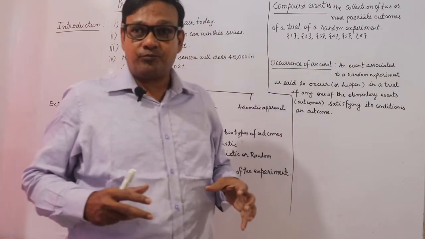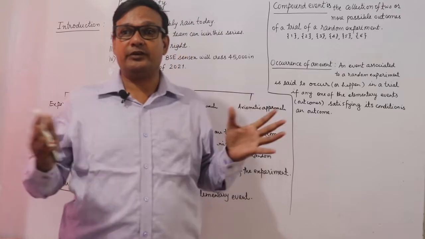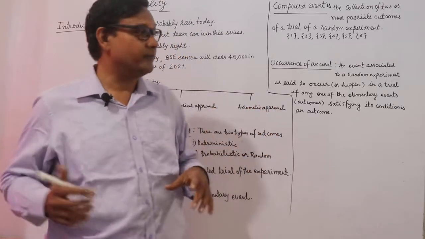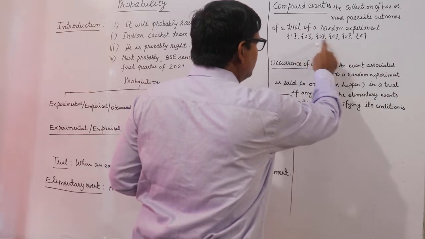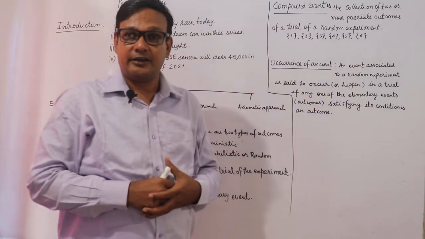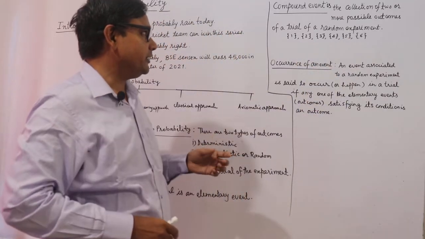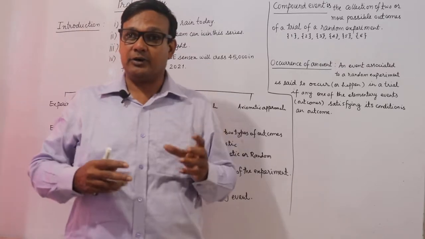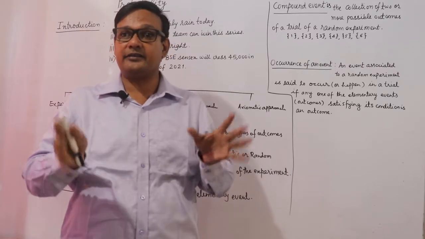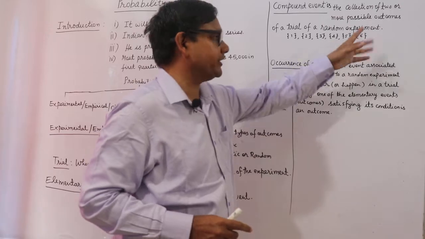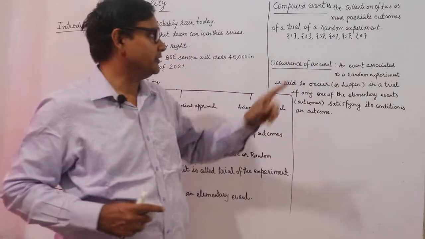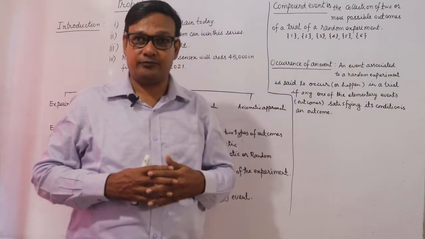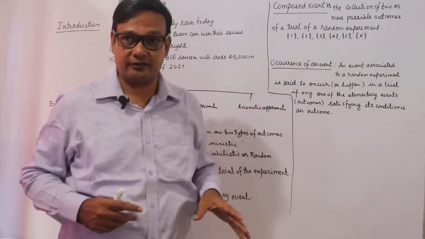If I say here the outcome which is even, even number outcome, it means what are the even numbers? 2, 4 and 6. If I say the even number greater than 2, then 4 and 6 only. Odd number greater than 1, 3 and 5. These are the compound events.